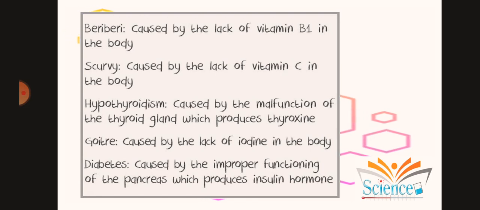Can you think of one common example which includes iodine in our body? Yes, that would be the common salt. The next is diabetes, which is caused by improper functioning of the pancreas, which produces the insulin hormone.